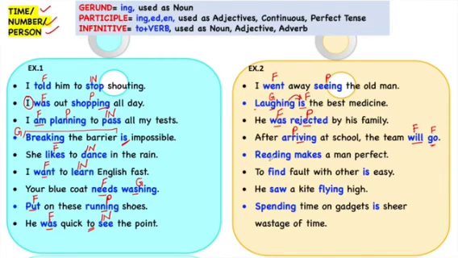Reading makes a perfect man. Reading is a gerund as it is the subject of the verb. Makes is a finite verb. To find fault with other is easy. To plus verb means infinitive, and is is a finite verb. He saw a kite flying high. Saw is finite, whereas flying is telling the quality of a kite. So participle. Spending time on gadget is a sheer wastage of time. Here also gerund because this whole phrase is working as the subject of the verb. So gerund and finite verb.